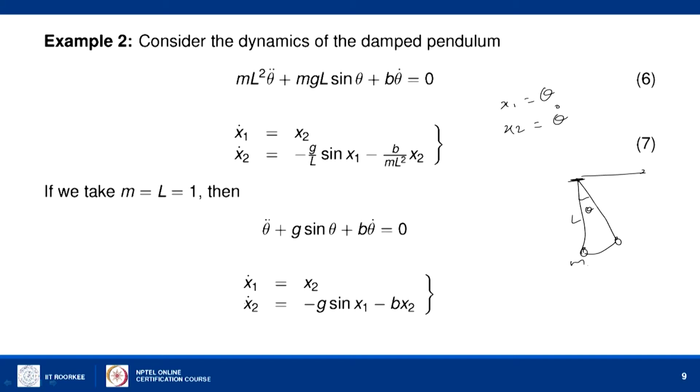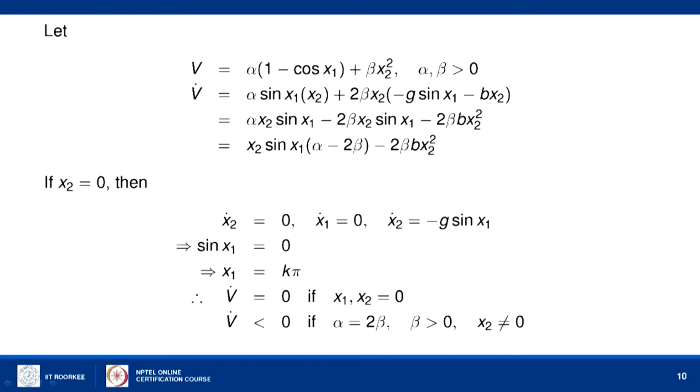So, in this case if you try the energy type of function, that is a times x1 square plus b times x2 square, that may not give any fruitful result as a Lyapunov function, but we can try this Lyapunov function.